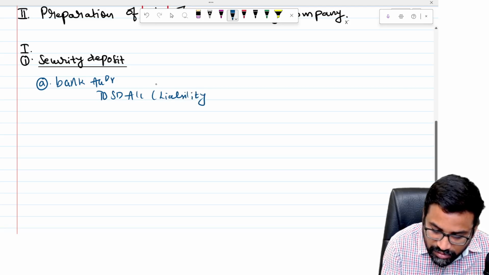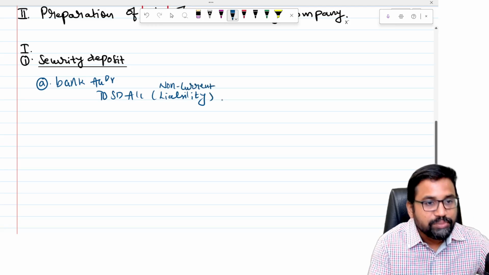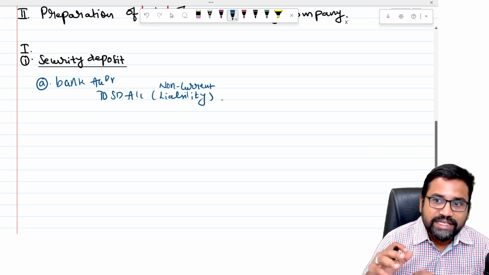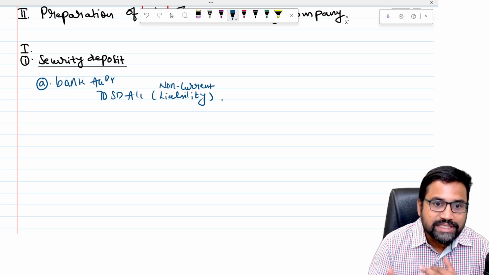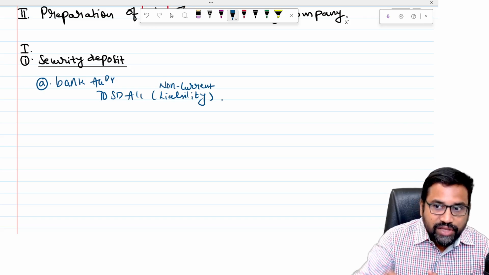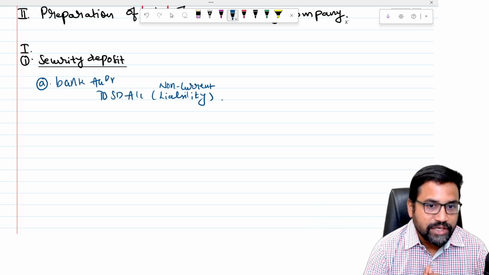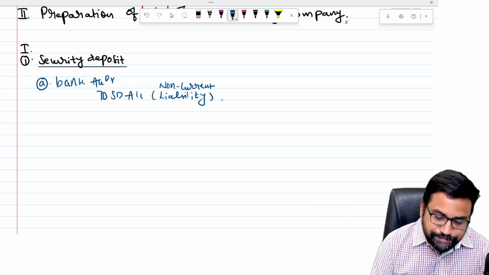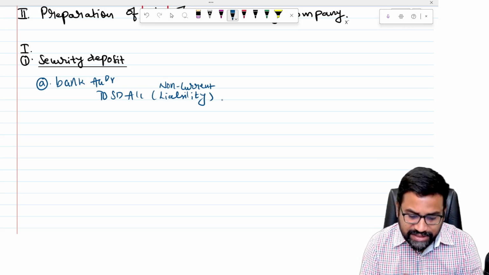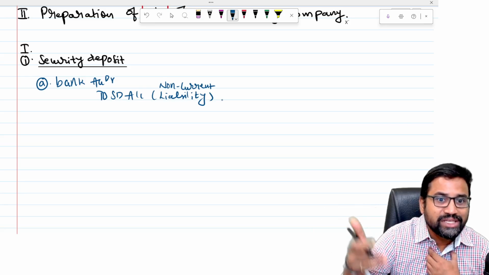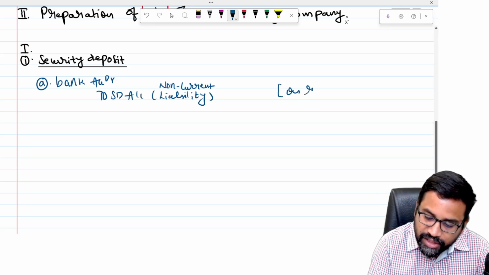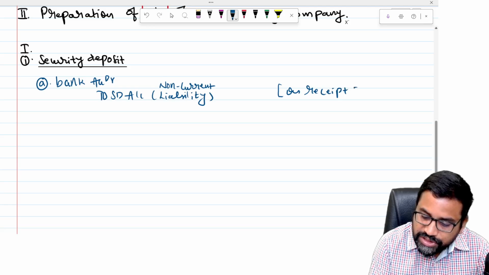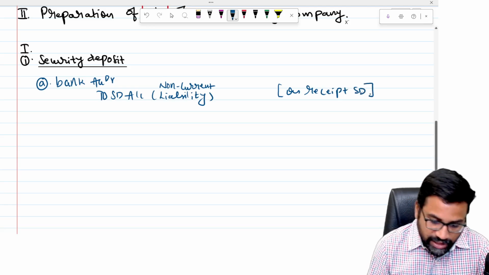Which liability? Non-current liability. Why is this non-current liability? Because is it going to be repaid within 12 months? No. Generally, when a customer pays the security deposit, there is less chance that he will disconnect or cancel the connection. Therefore, whatever amount they have collected in the name of security deposits, they will show as a non-current liability in the balance sheet because it is not going to be repaid within 12 months. So bank to security deposit. This is on receipt of security deposit, the entry written by the electricity company.